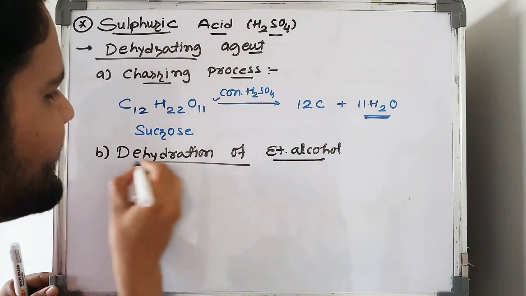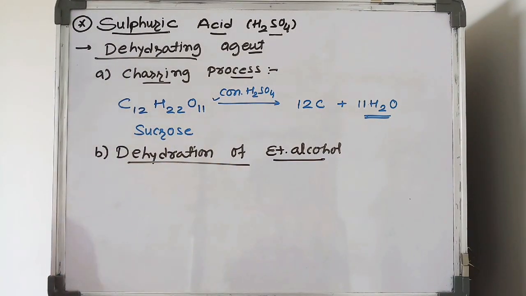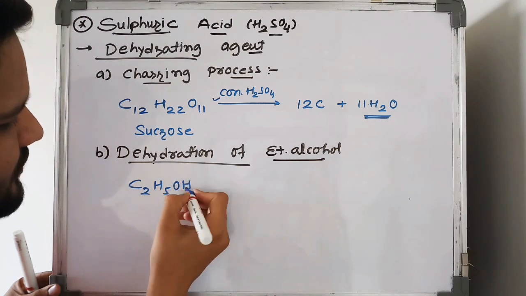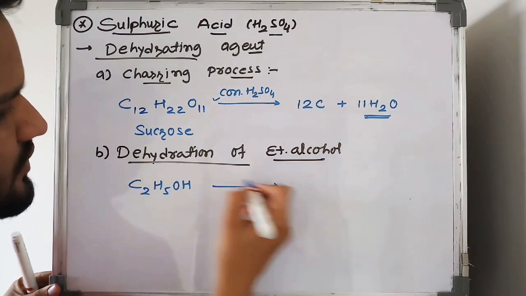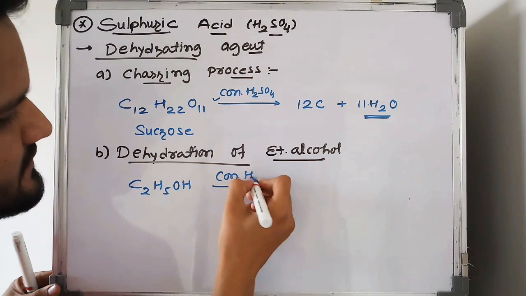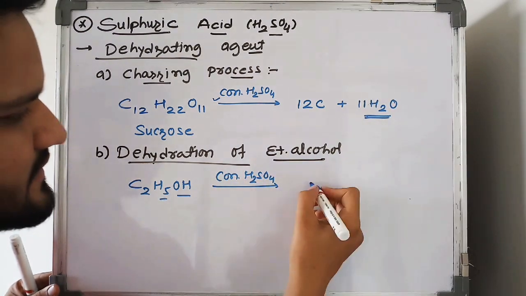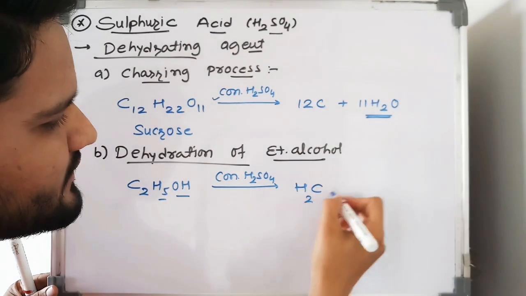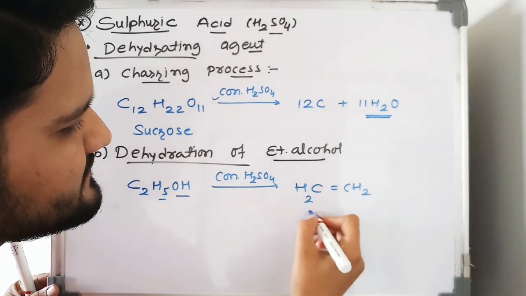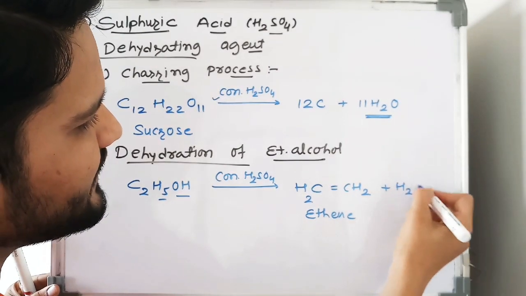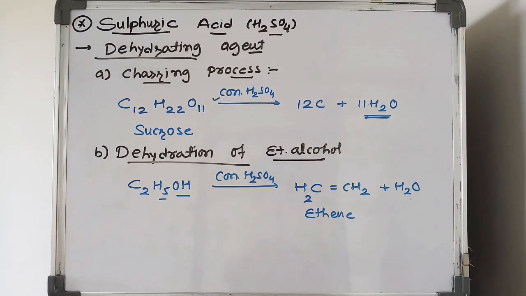So ethyl alcohol, C2H5OH, on its reaction with concentrated H2SO4, releases H2O, and that gives what? CH2 double bond CH2, which means it gives ethene, and during the reaction H2O is released.